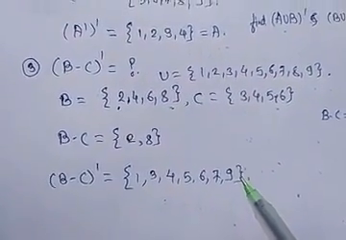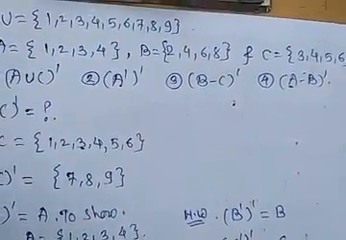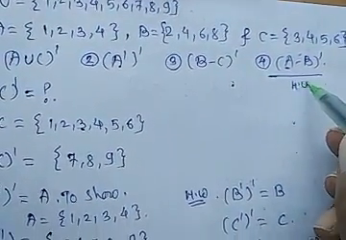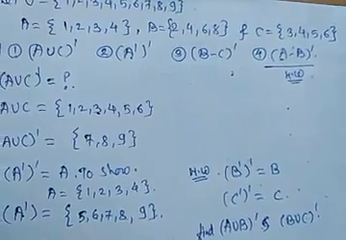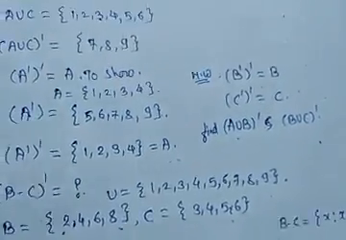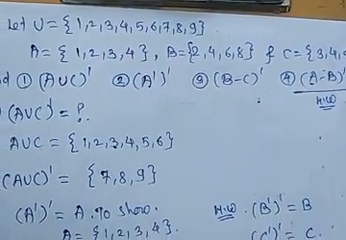Also you can find A minus C. The last one is homework for you: you have to find (A minus B) complement. Okay. This example we can also solve by a Venn diagram.